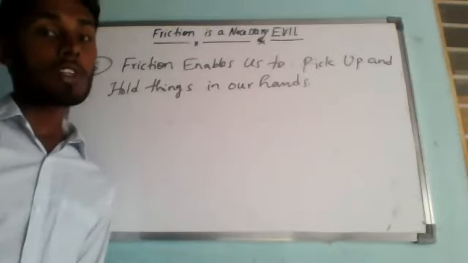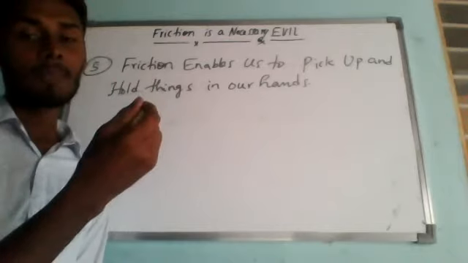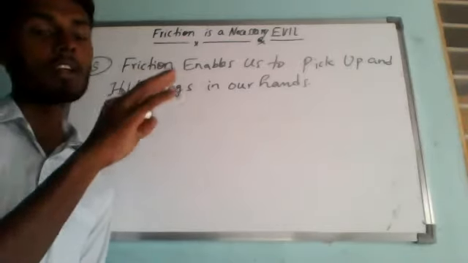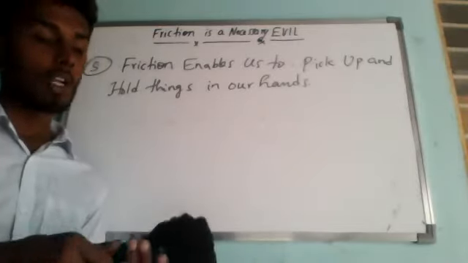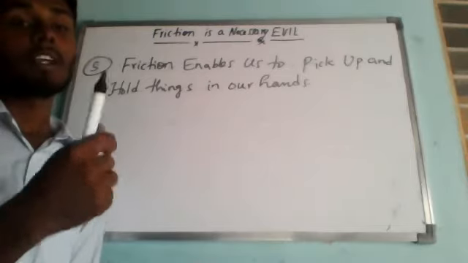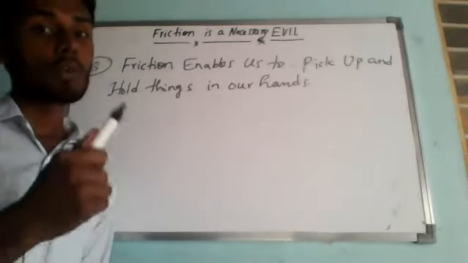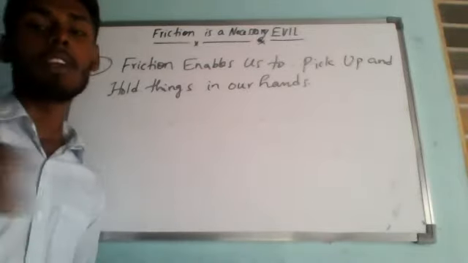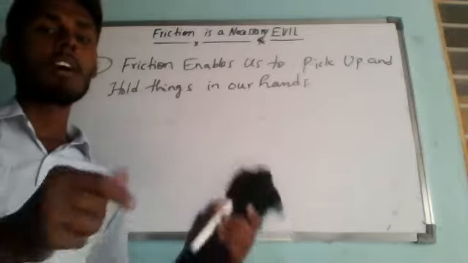If the outer surface of this cap is oily or greasy, like having a film of cooking oil on it, a film meaning one layer of oil, then we cannot hold it because it becomes more slippery. Then it becomes more difficult to hold it.